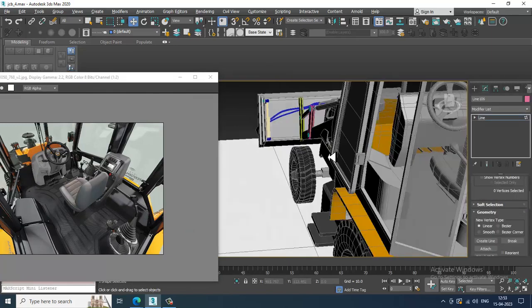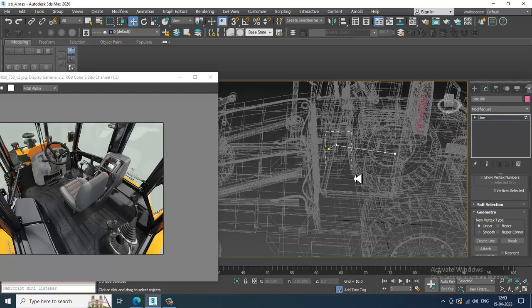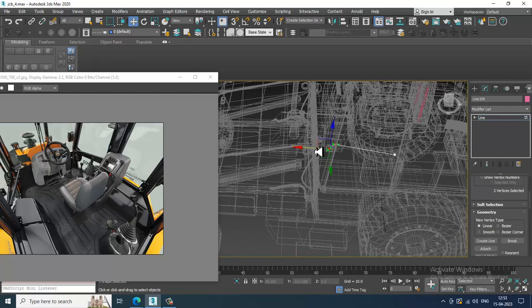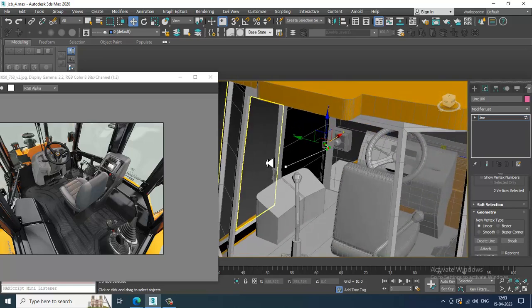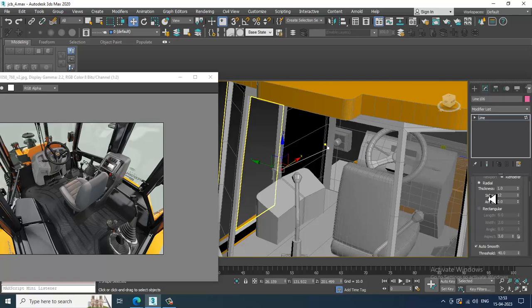Select this, shuffle it over here, enable in viewport and slightly increase its thickness in this way.